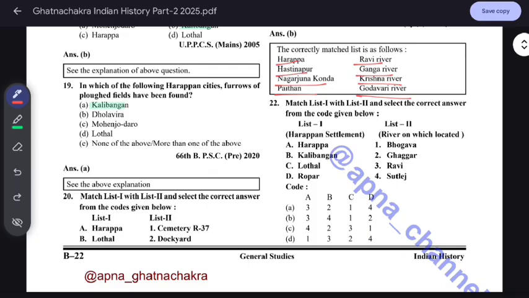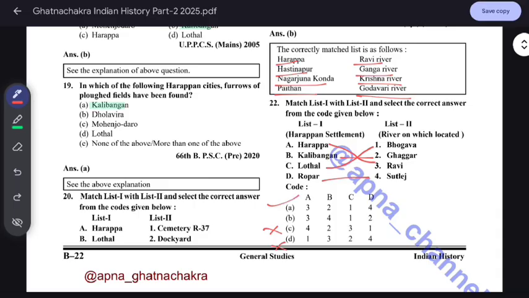So here we just read Harappa, Ravi, and here Kalibangan, the region Rajasthan, and the Ghaggar river, and for Lothal, the river we know is Bhogava, everybody knows. So just match it: Harappa first, third, means these two are removed, and Kalibangan second.